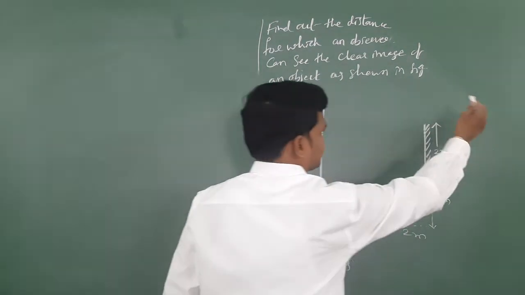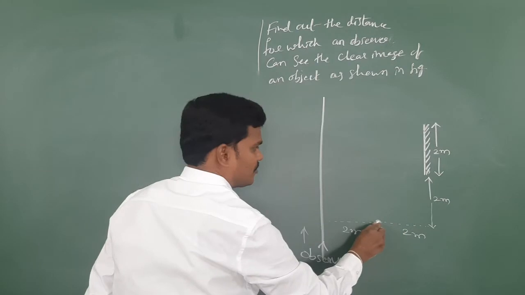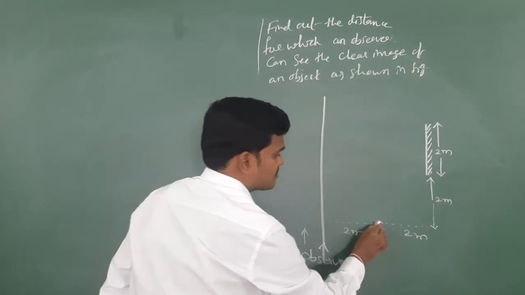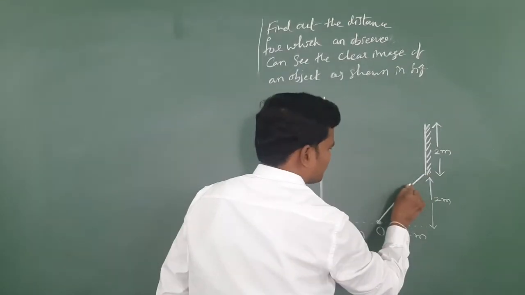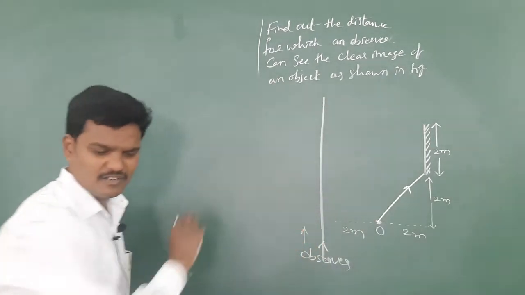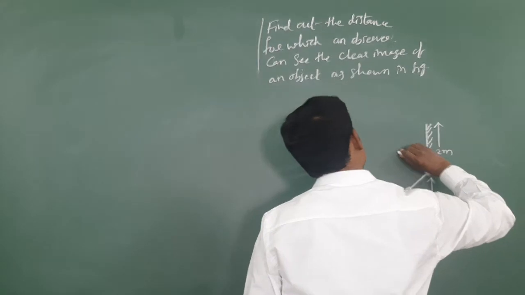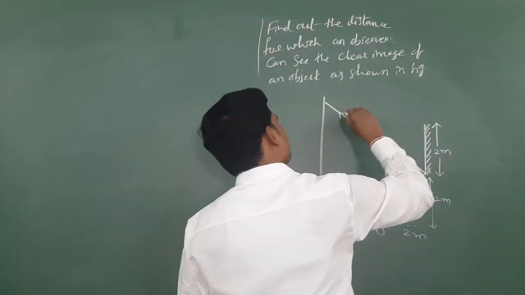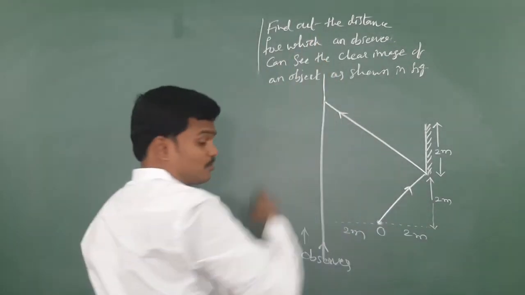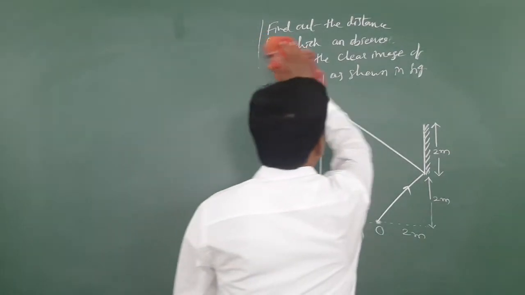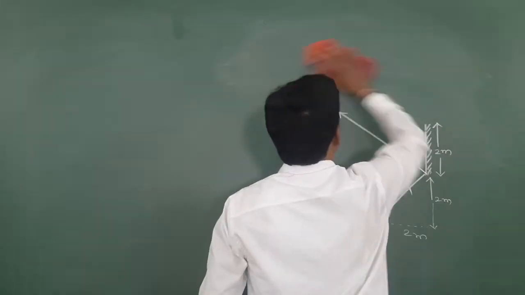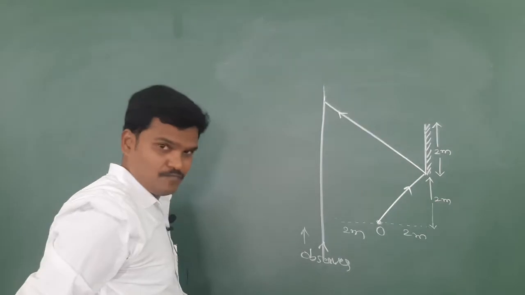Now, somewhere the screen is there. Here the object will emit light rays in all directions. One of the light rays strikes the mirror. I have drawn only one of the light rays that strikes the mirror and undergoes reflection.